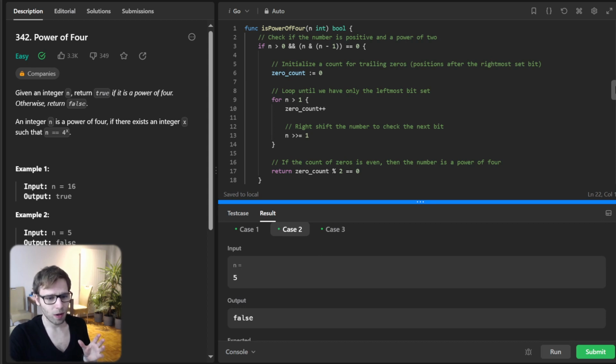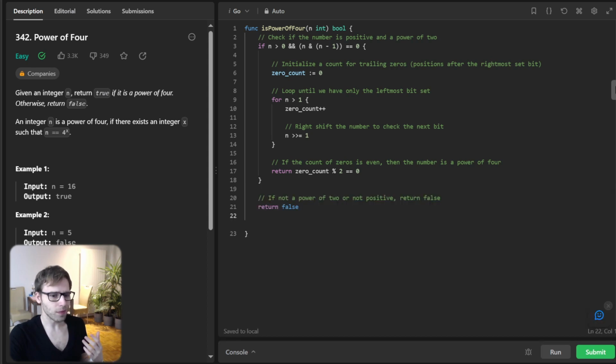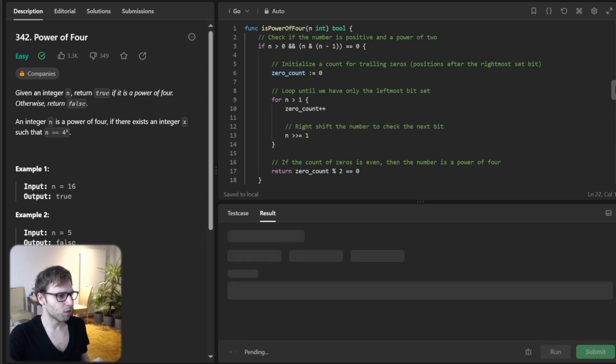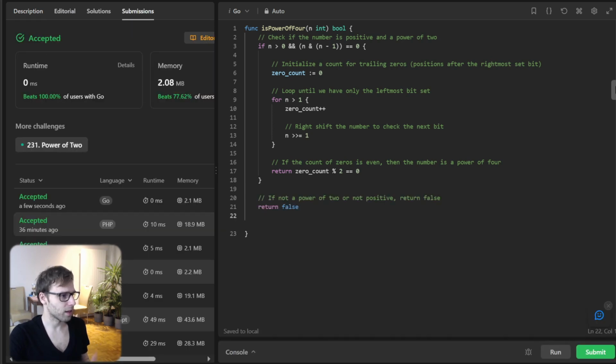So what did we do here? First we check if n is a power of 2. Then we count the trailing zeros. And if the count is even, voila, it's a power of 4. Let's submit it for unseen test cases to verify it's working.